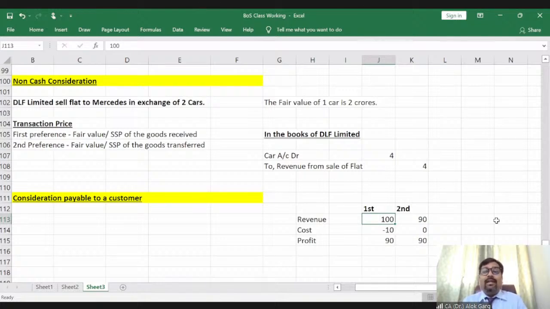And what is the accounting guidance provided by this Ind AS 115 when you are paying a consideration to a customer? In that case, this guidance says that you need to see whatever money you are paying to the customer, is it due to distinct goods and services? So for example, in this particular case, the customer has paid you 100 rupees and you have given a cashback of 10 rupees. Whether that cashback of 10 rupees is for different goods or services, the answer is no. This 10 rupees is related to this 100 rupees transaction, right? There is no different goods and services.